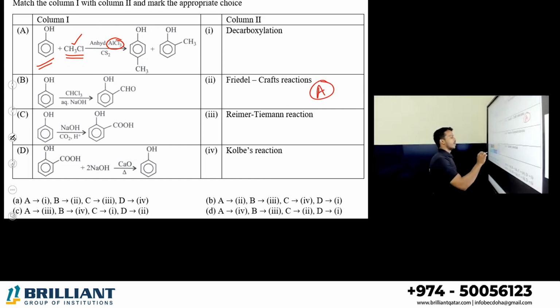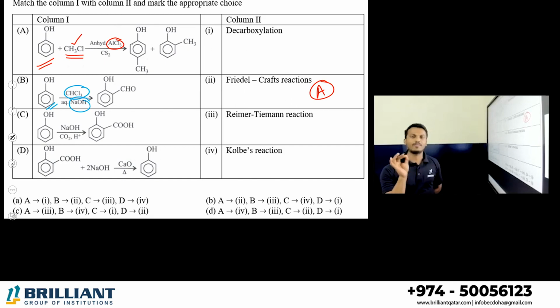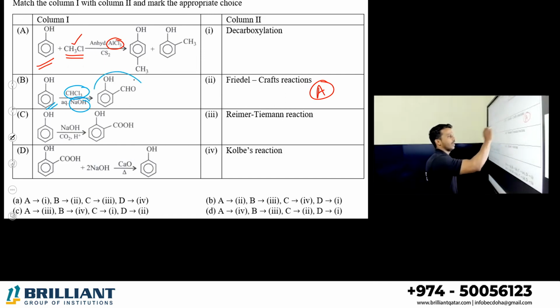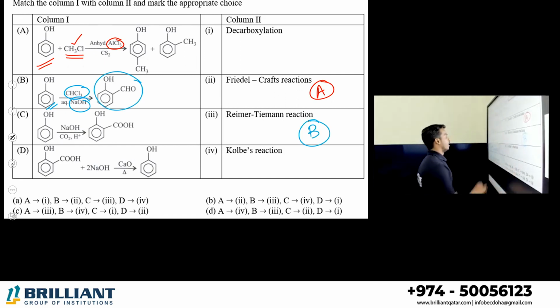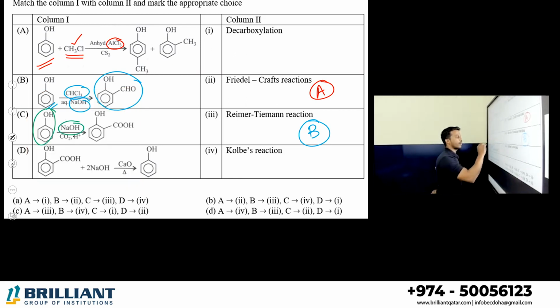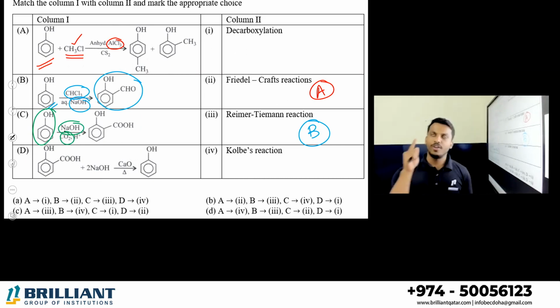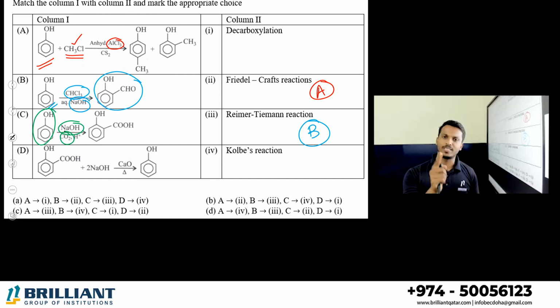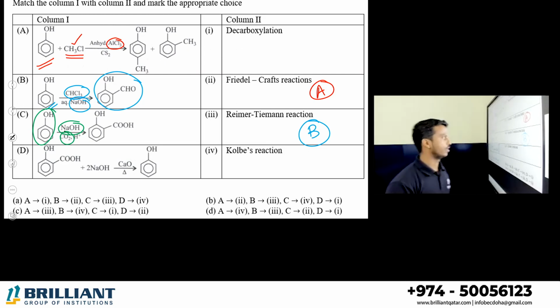Next one. This is phenol again. Phenol is treated with chloroform and NaOH. Dear student, phenol treated with chloroform is the Reimer-Tiemann reaction. Your product is salicylaldehyde. Reimer-Tiemann, this is B. And the C option: phenol treated with NaOH and carbon dioxide. When phenol is treated with NaOH and chloroform, it is Reimer-Tiemann. When phenol is treated with carbon dioxide and NaOH, that is Kolbe's reaction. You will get salicylic acid. Salicylic acid, this is C.